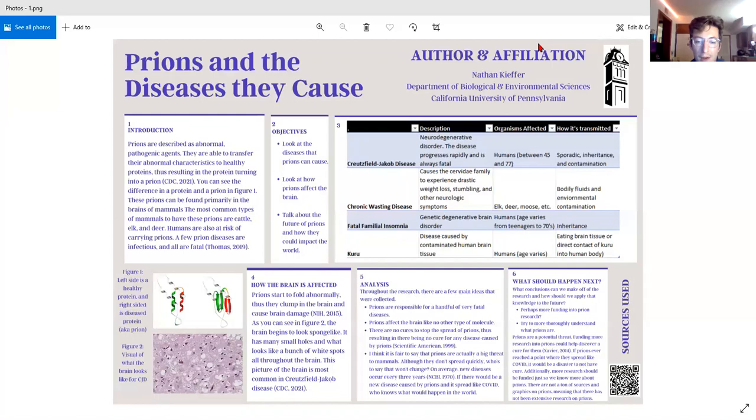Number three, like I said in number one, there are actually no cures to stop the spread of prions, which means that there's no cure for any of the diseases.